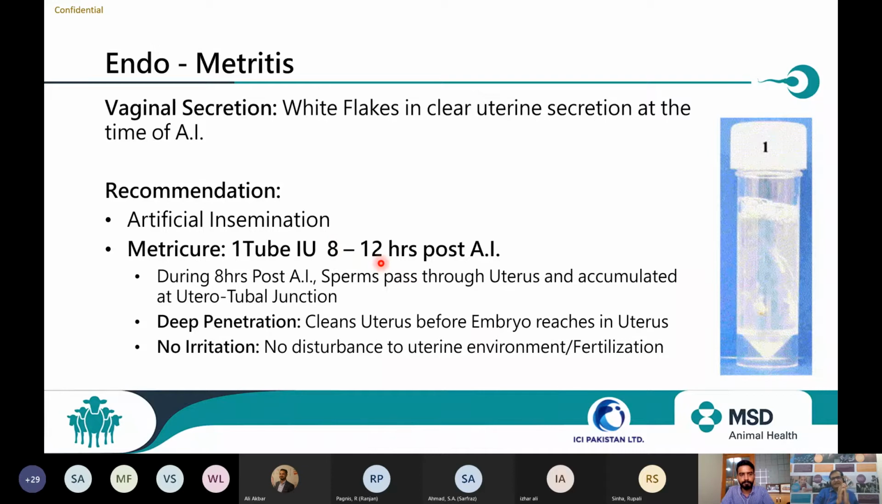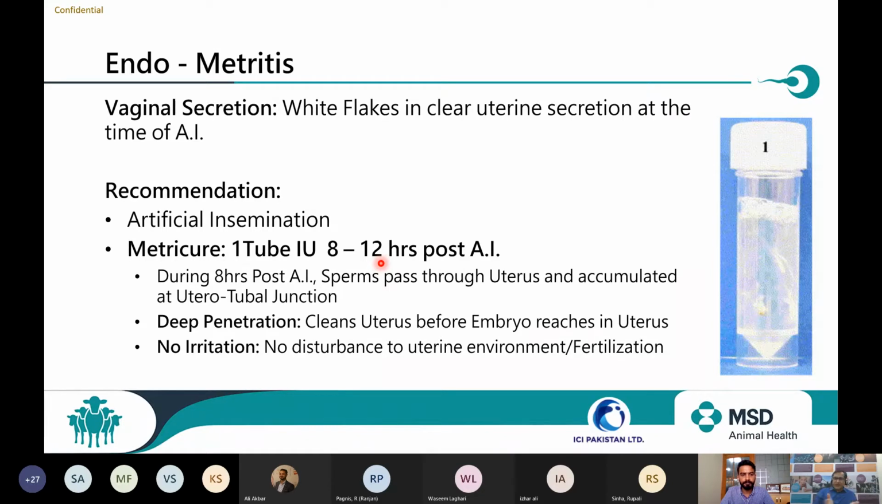First, I inseminated the animal. These sperms will pass through the entire uterus and then start accumulating at the uterotubal junction, and capacitation happens within these 8 hours, and then these sperms start releasing in batches in the oviduct. Now after 8 hours, when sperms start releasing and have reached the oviduct, the uterus is available for me. Then I do infusion of Metricure inside the uterus.